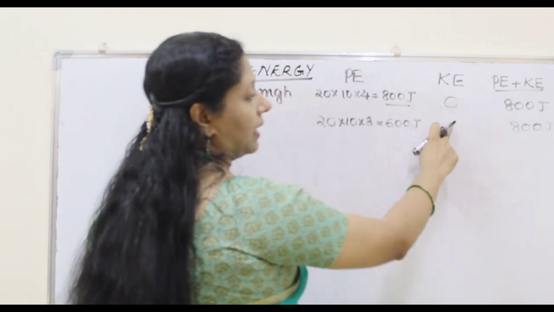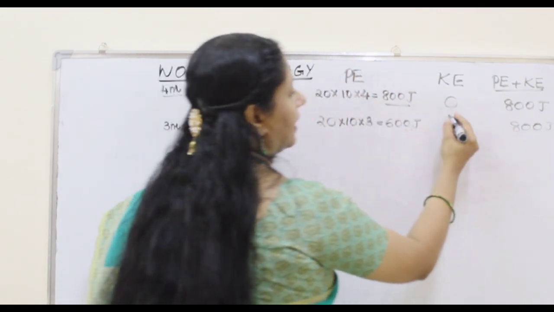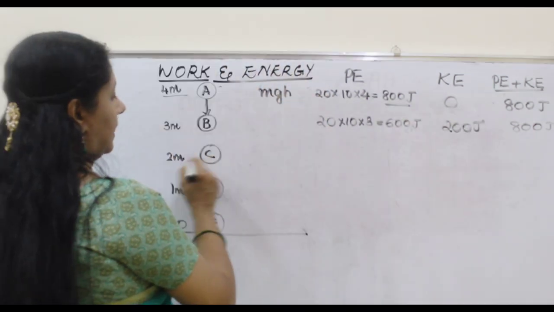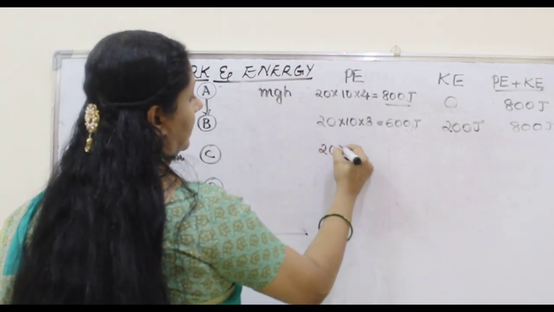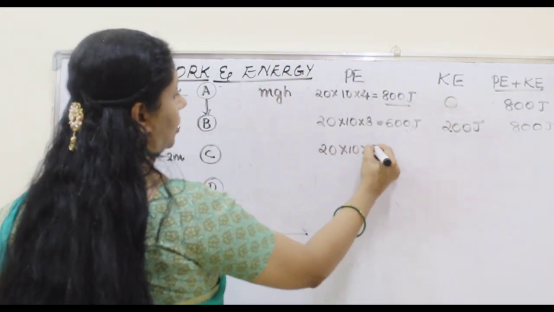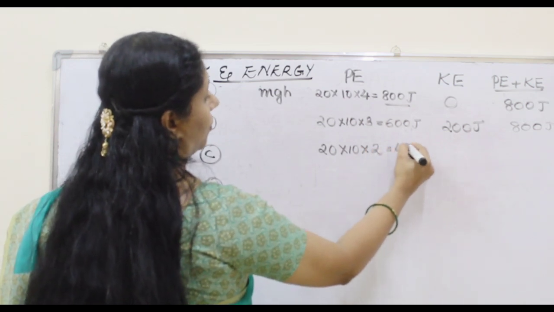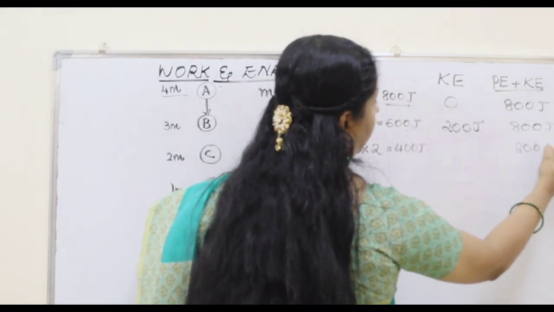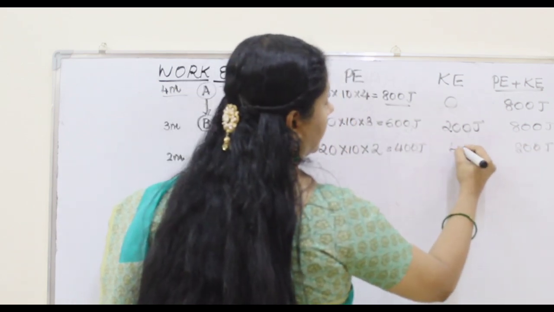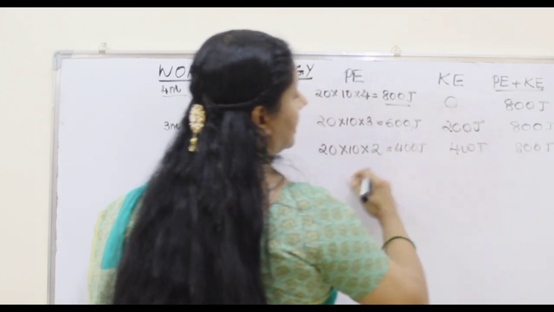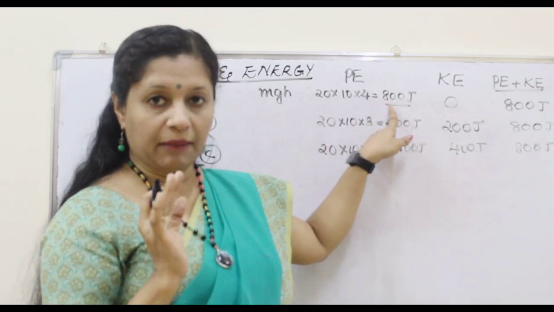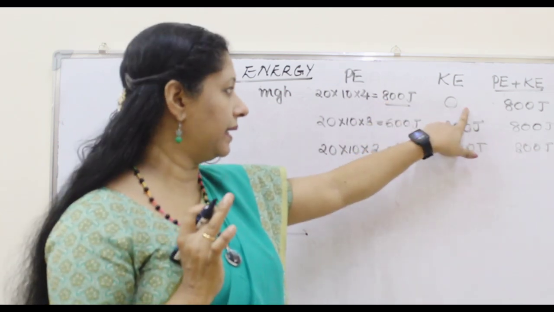So here what should come? 800 minus 600, so it is 200 joule. Third case, again 20 into 10 into 2, so 400 joule. Again total we need 800 joule. So what is missing? 400 joule, that is converted into kinetic energy. So here totally only potential energy is there, no kinetic energy.